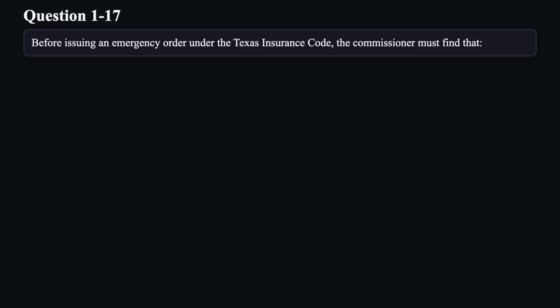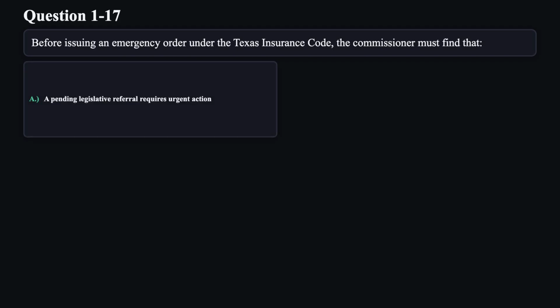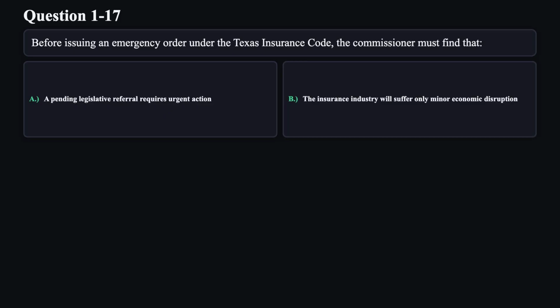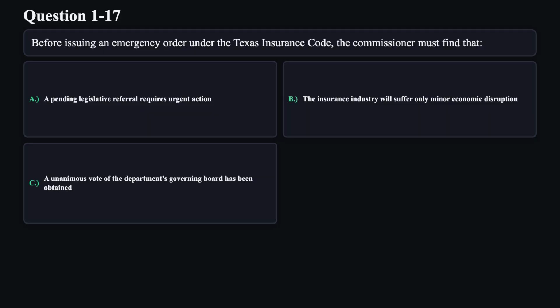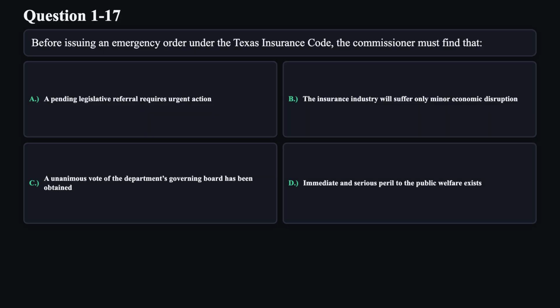Question 17. Before issuing an emergency order under the Texas Insurance Code, the commissioner must find that A. A pending legislative referral requires urgent action. B. The insurance industry will suffer only minor economic disruption. C. A unanimous vote of the department's governing board has been obtained. D. Immediate and serious peril to the public welfare exists.